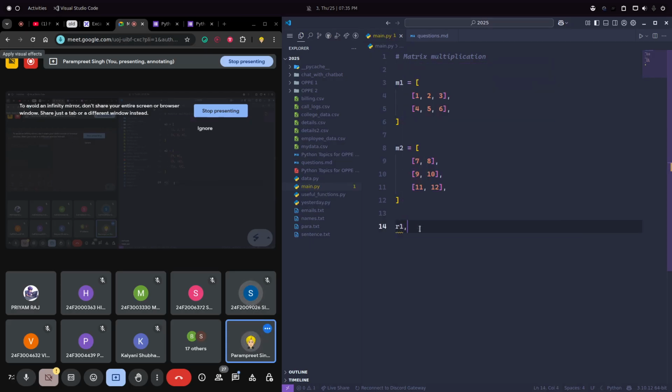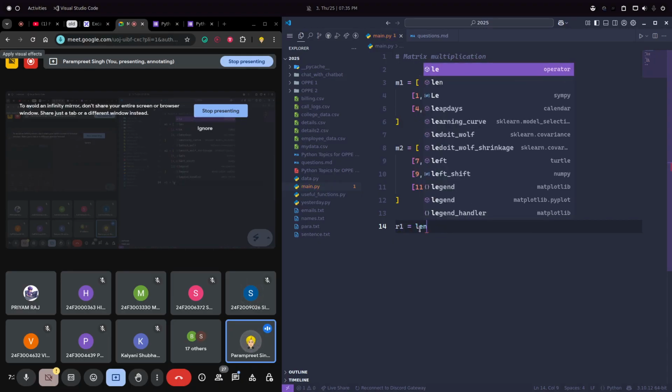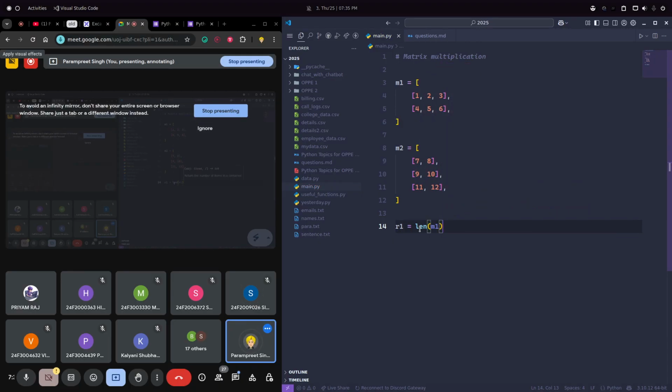So R1 and C1. R1 is the number of rows. Now can anyone tell me how I can calculate the number of columns? There is some length pattern of the list.